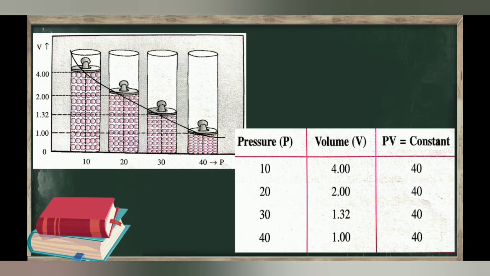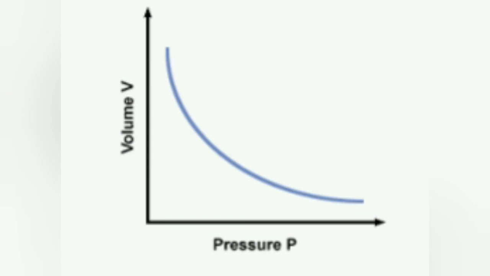The volume of a gas at any pressure as obtained from the graph also proves that at constant temperature, the product of pressure and volume of a given mass of gas is constant, that is, it does not change. When the volume of a gas is plotted against different values of pressure, then we obtain this kind of curve.